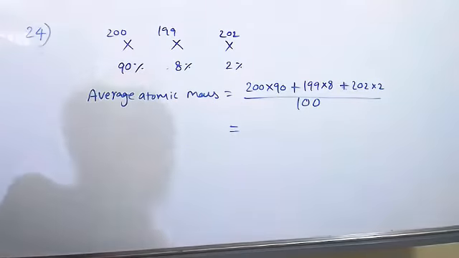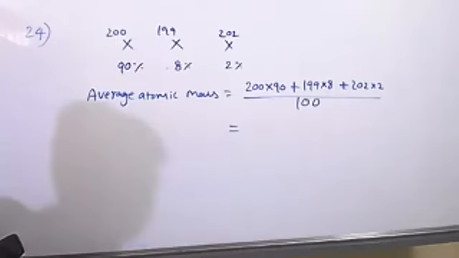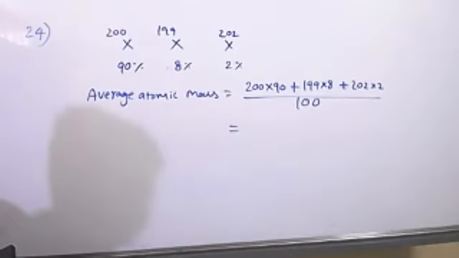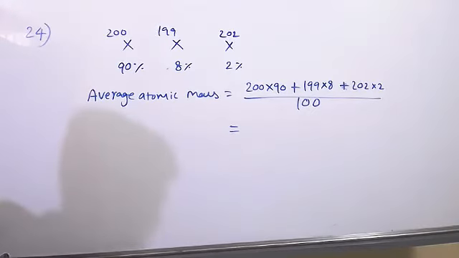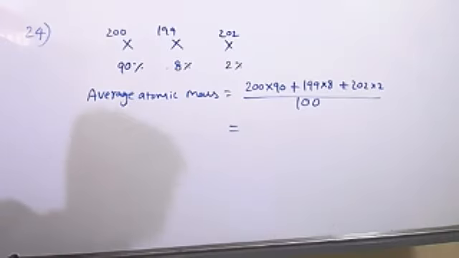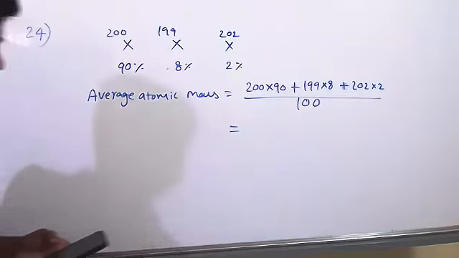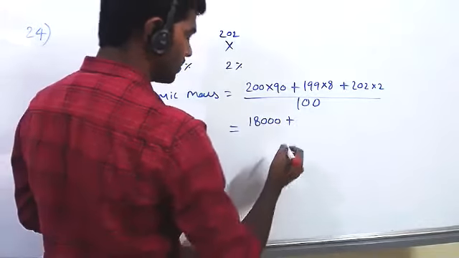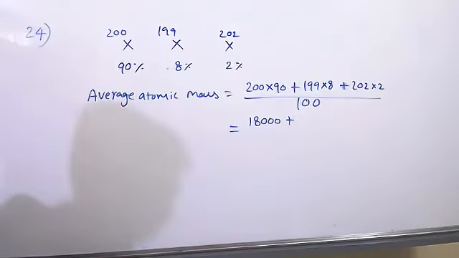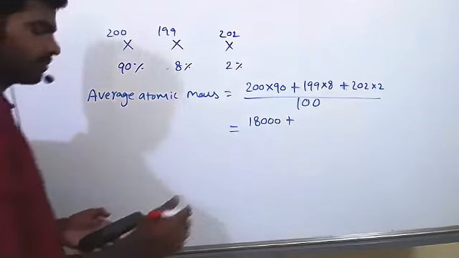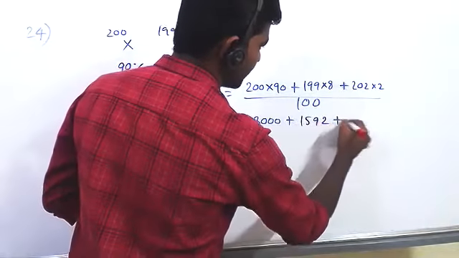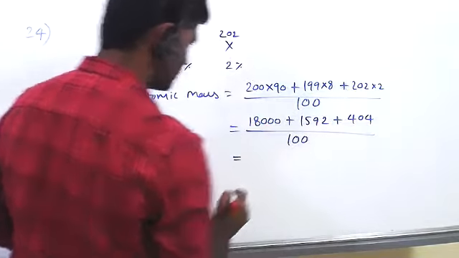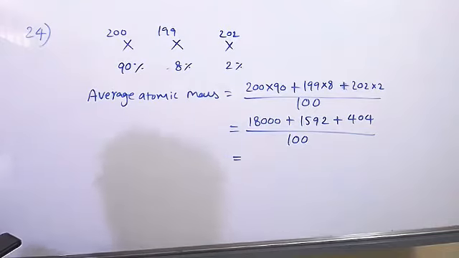Calculate this. This is 18,000 plus 1592 plus 404. So the answer is coming as something like 198.97 or like that.